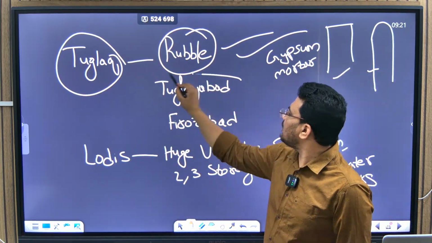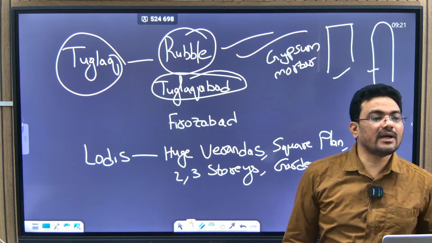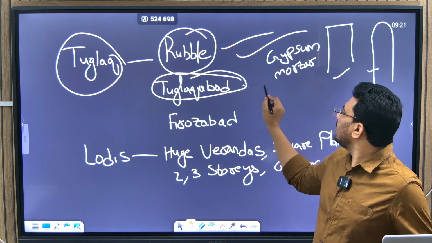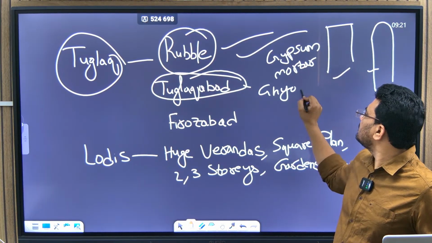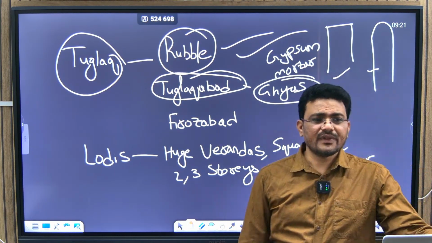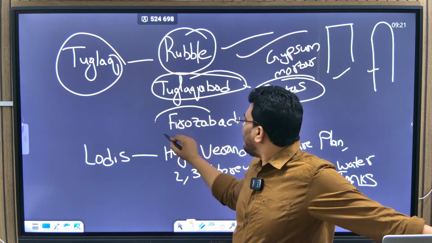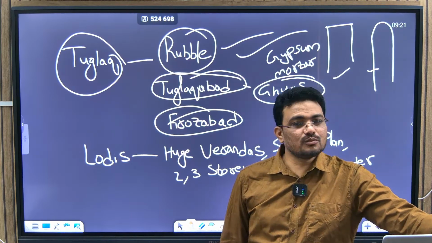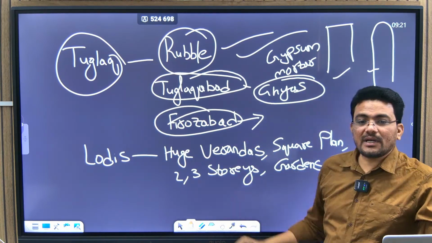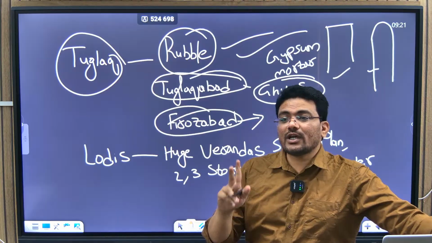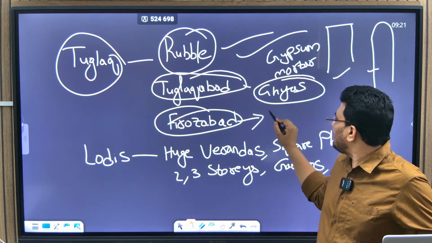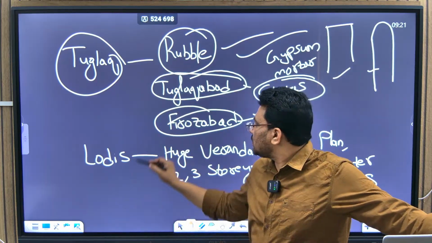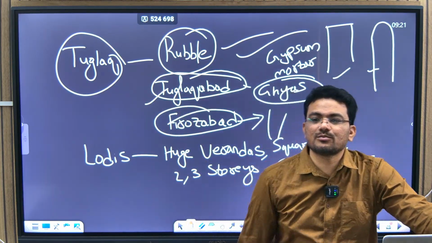And Tughlaqabad was constructed by Ghiyasuddin Tughlaq, not Muhammad bin Tughlaq. Ghiyasuddin Tughlaq was the founder, right? And Firoz Shah Tughlaq constructed three cities, we have seen, no? Jaunpur. So what is the importance of Firozabad? Here is where the two Ashokan pillars were brought and used for decoration, right? Firozabad. So this is what the Tughlaq architecture is about.